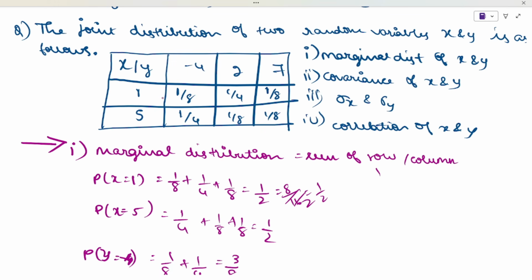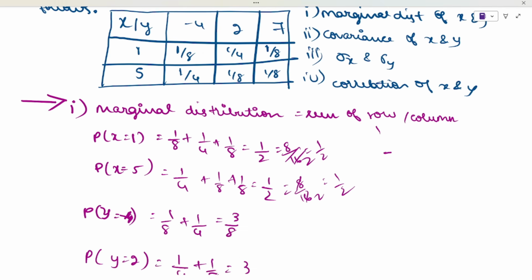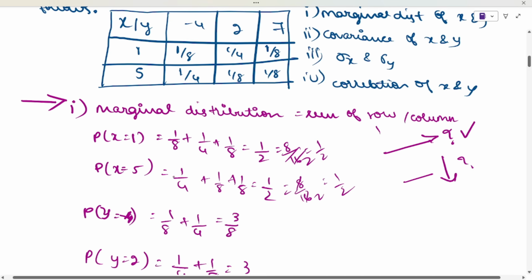Now that was for x is equal to 1. Now if you take x is equal to 5, that is the second row, 1 by 4, 1 by 8, 1 by 8. Again you will get 8 divided by 16, that will be equal to 1 divided by 2. Now row wise is done. Now you have to take column wise like this. That is not done, so we will do that. Now if you want to take out the column wise, you have to take, that is for 1 by 8 and 1 by 4.